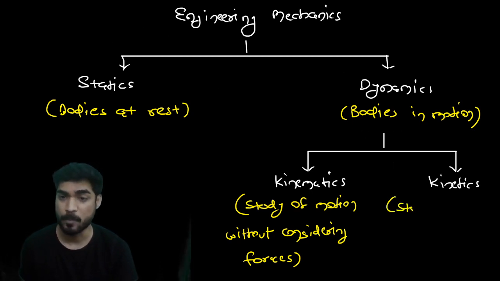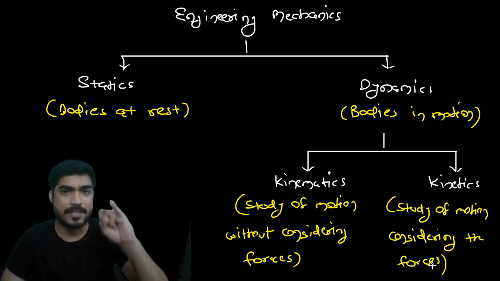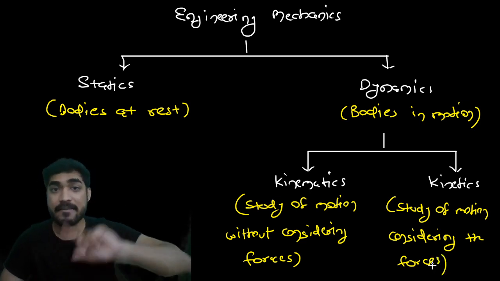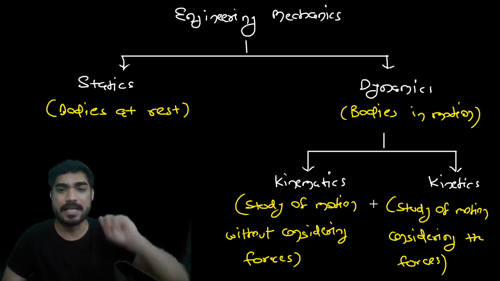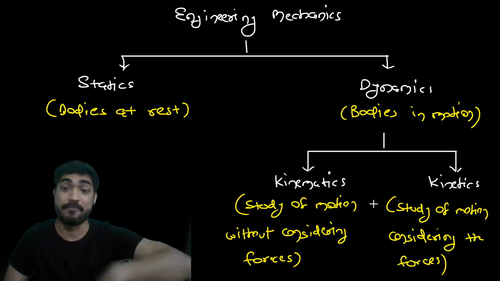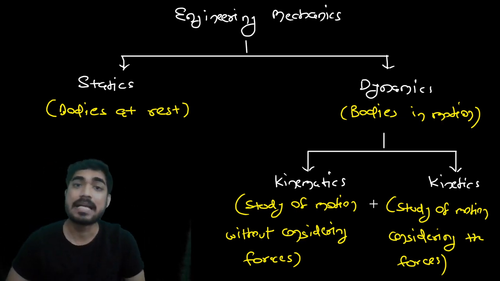This is the study of motion considering the forces. So in kinematics, we calculate displacement, velocity, acceleration without forces, and in kinetics, we study displacement, velocity, acceleration with forces. That is the difference between kinematics and kinetics.